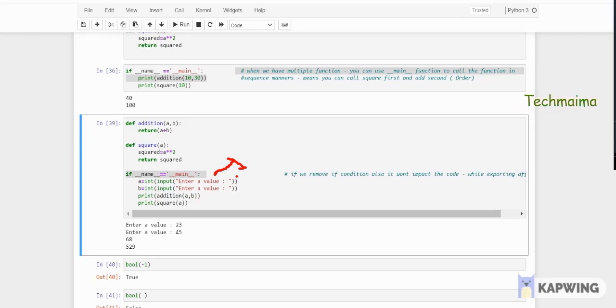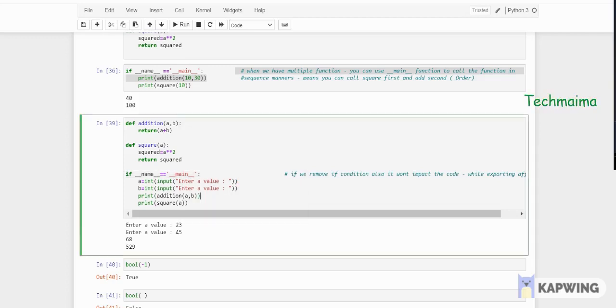This is for your clearer explanation. I have written it like this to take an input from the user. They're not going to give the input like here, where I'm giving the input by default, right? 10 and 30. Instead you can take input from the user: enter a value, int input. Int means it will take only integer input. So a comma b. Wait, let me run and show you the code.